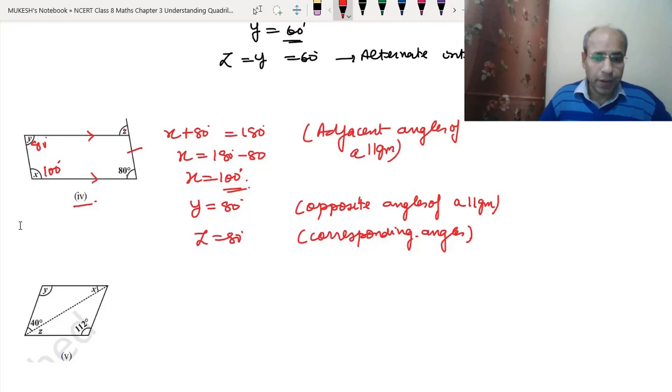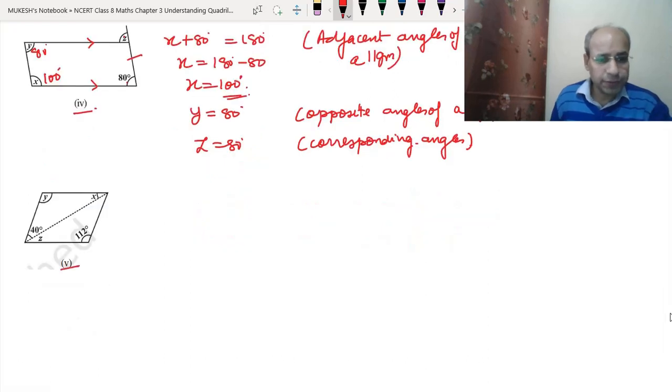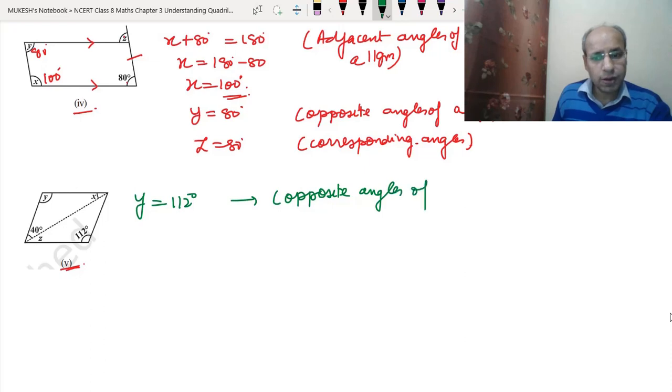Now do the fifth part. See, in the fifth part, this is the x, this is the z, and this is the y. So first find the y. So again, y will be equal to 112 degree. Why? Because they are the opposite angles. So we can write the reason: opposite angles of a parallelogram. Clear? So we have got 112 degrees.